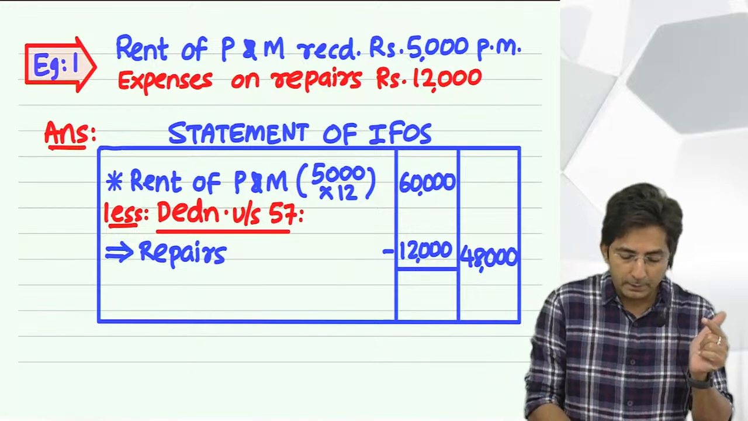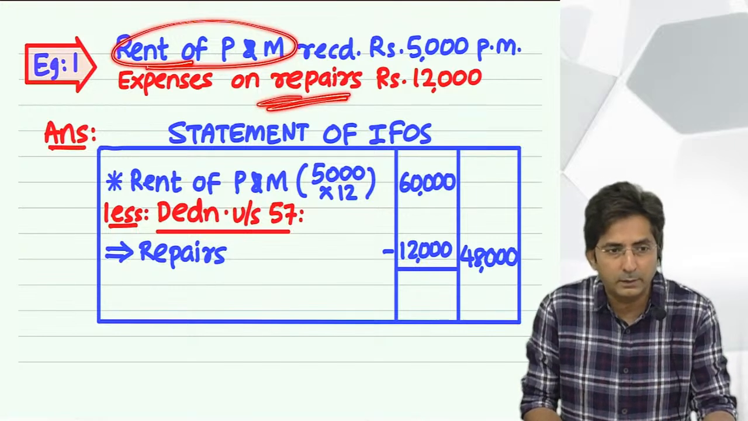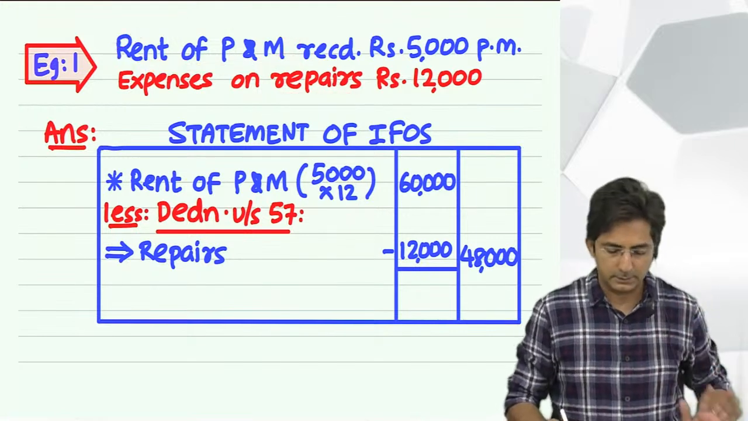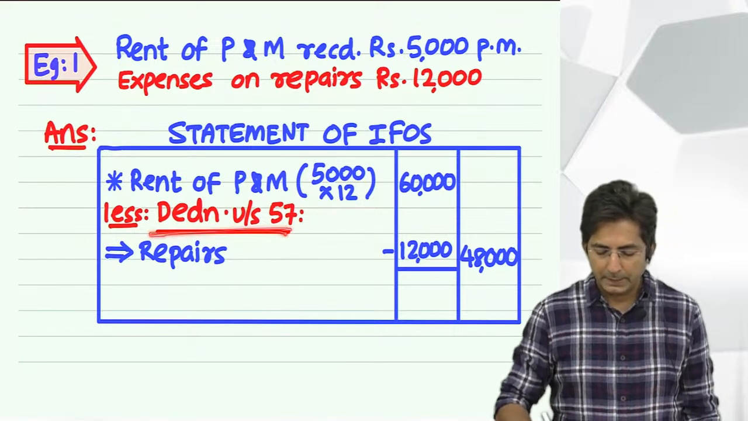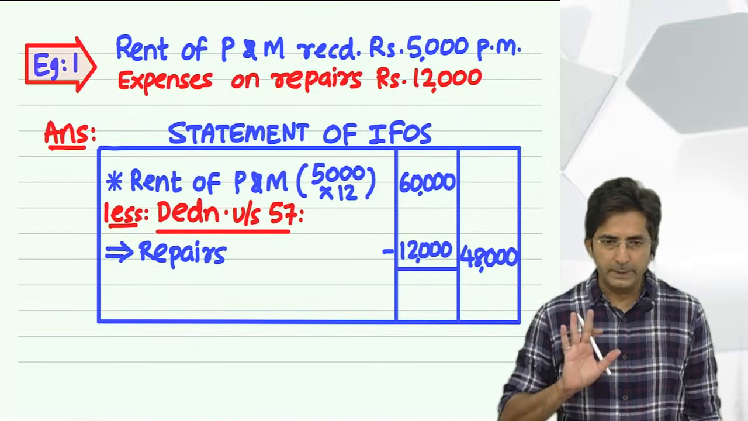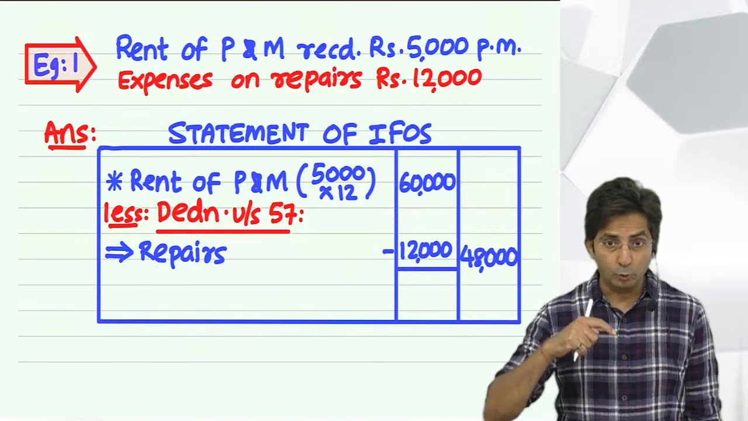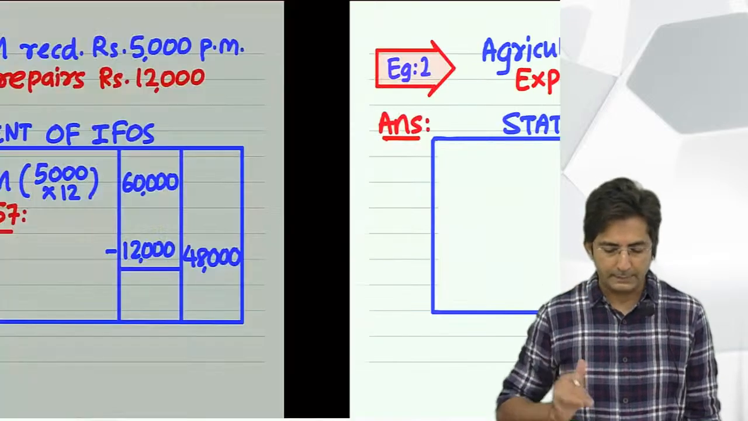So here my income is rent of plant and machinery. So this repairing is of plant and machinery only. So it is related, so you can minus. But while deducting, you have to write deduction under section 57. And the net amount will go to the outer column. Okay, so this is a basic rule. Now, I'll go to the second example. Now you will find something new. Try this.